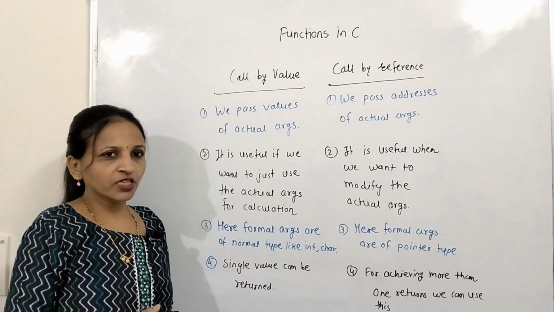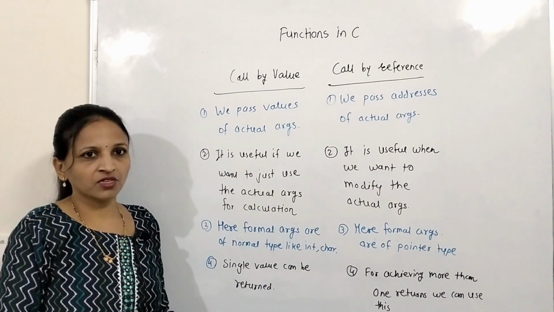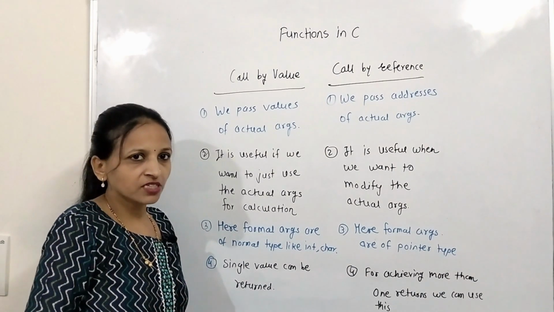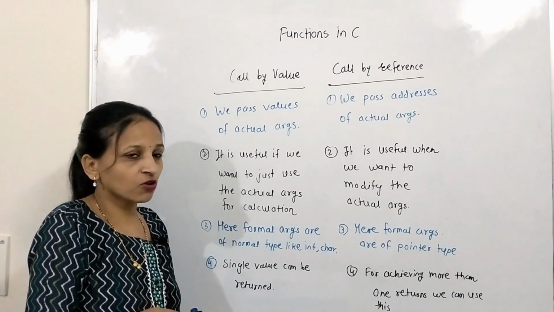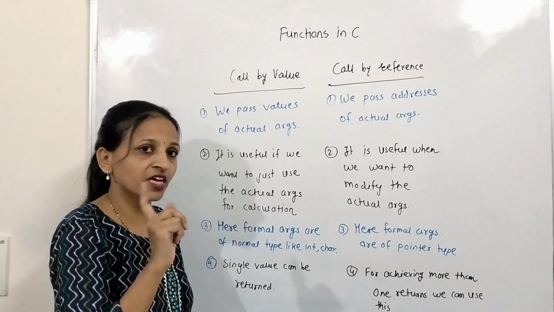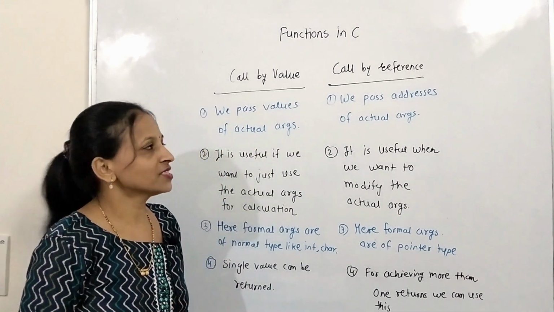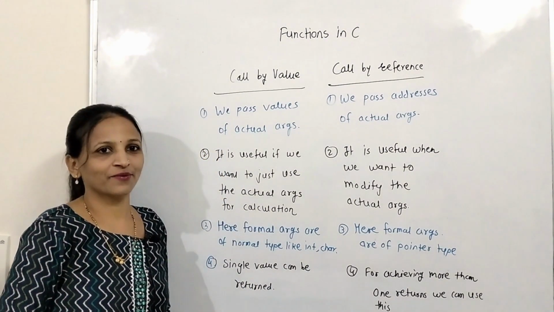And whenever we want to return a single value from a function, we can use call by value very easily. But if you want to return more than one value, then we cannot return them with the help of the return keyword, but we can achieve that with the help of the call by reference technique. These are the differences between call by value and call by reference. Getting?